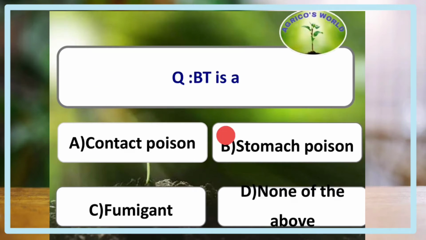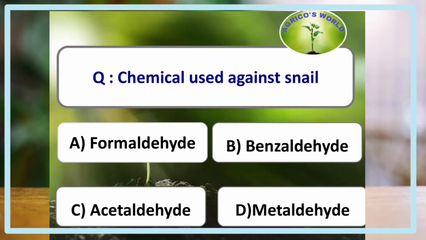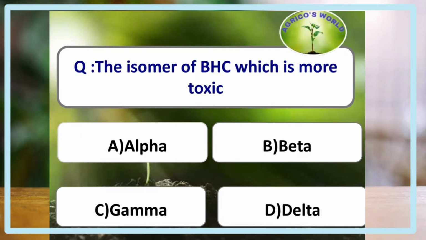Bacillus thuringiensis is a stomach poison. The stomach poison is the one which, when ingested, acts on the digestive system of the insect and kills the insect. Chemical used against snail is. The answer comes here as metaldehyde. The isomer of benzene hexachloride which is more toxic is the gamma isomer, and it was isolated by van der Linden in 1912.